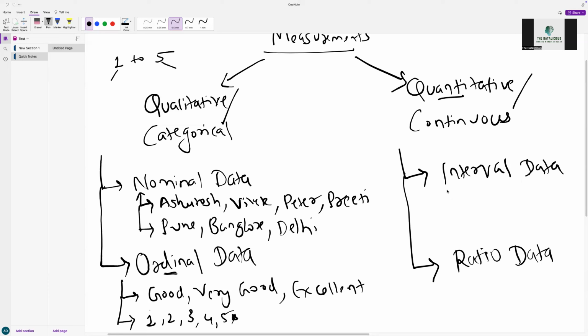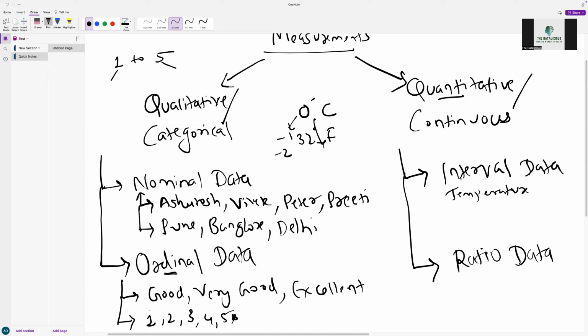For example, temperature. So let's say if I say it's 0 degrees Celsius, 0 degrees Celsius also means 32 degrees Fahrenheit. So 0 can also go down to -1, -2, -3, right? There is no absolute zero over here. So such kind of data where there is no absolute zero, we call it interval data. Temperature is one of the examples of interval data.